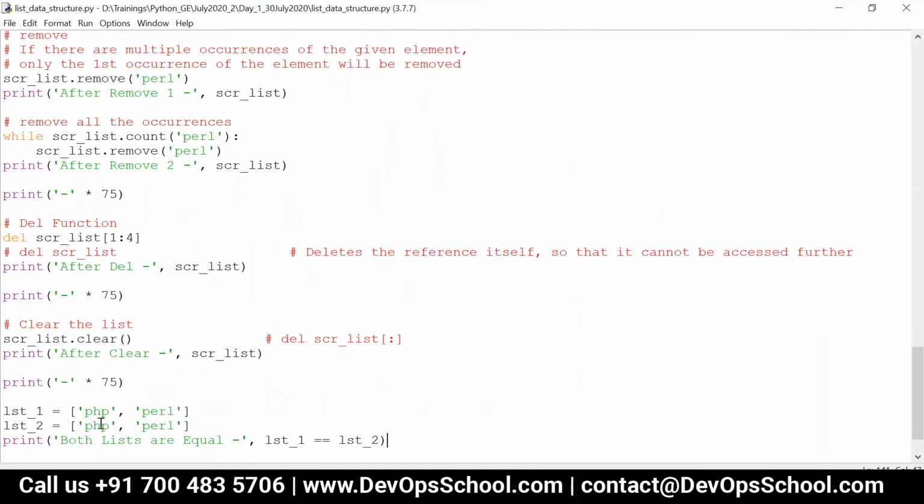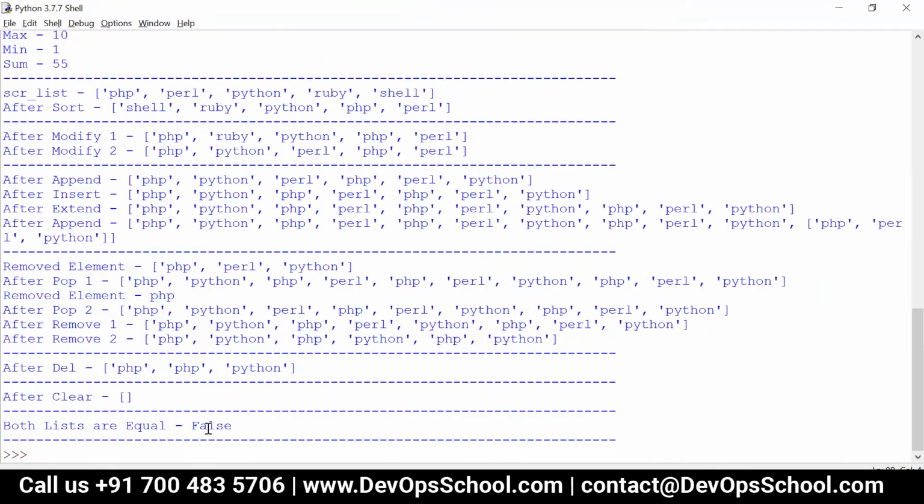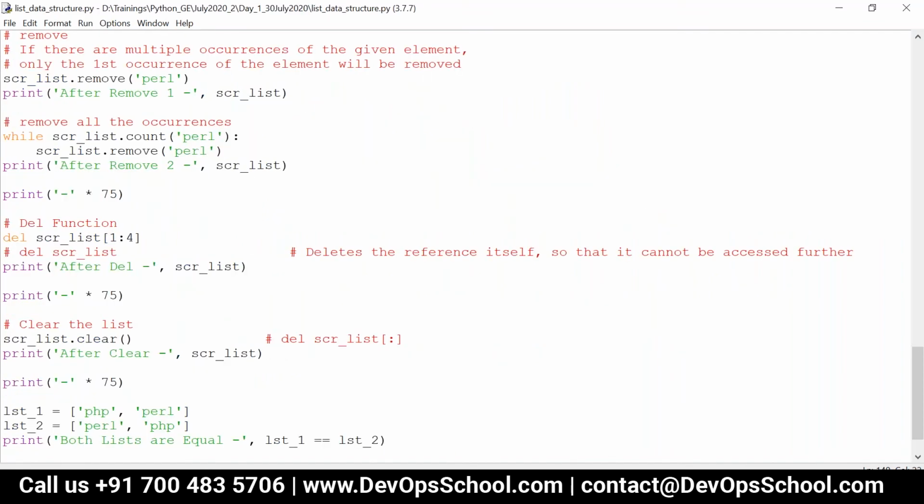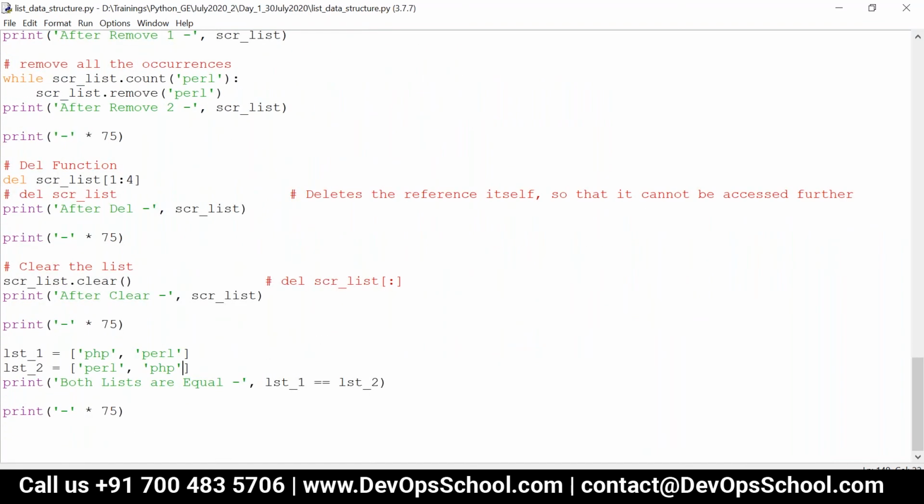For example, let me just reverse it. Let's say Perl and then PHP. Now it will say false. Got it? The same case holds for the conditional clause as well, right? We can use the entire list, or inside the list, index based also we can do, right?